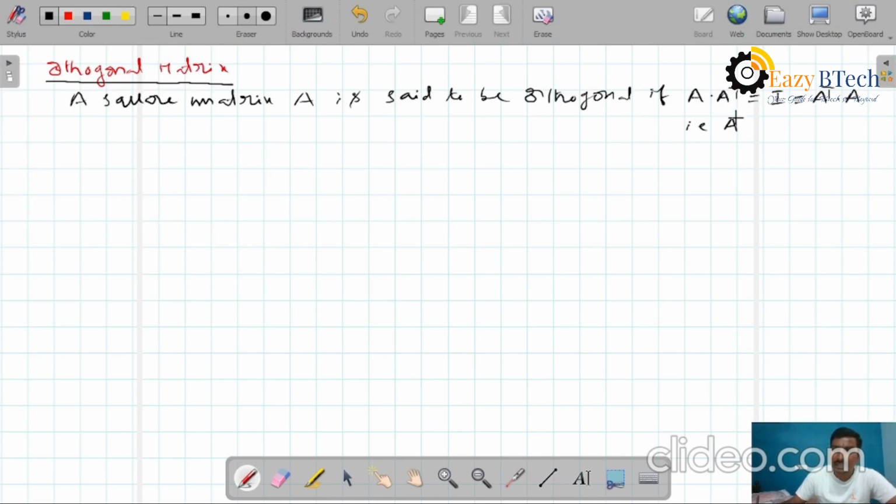That means here A inverse equals A transpose.